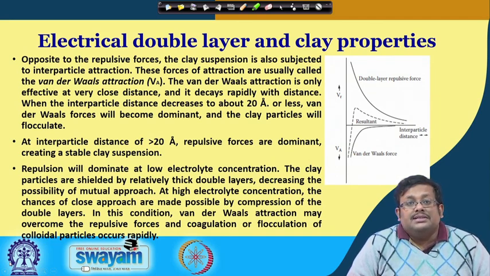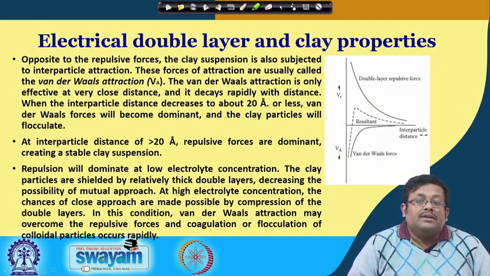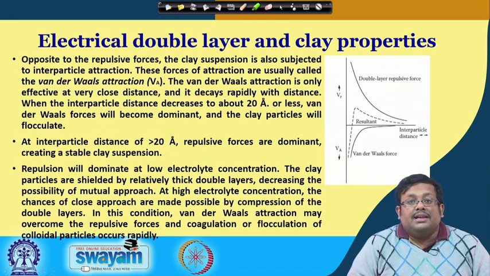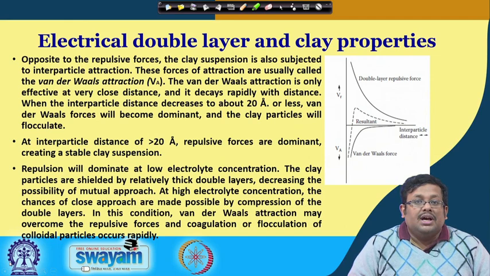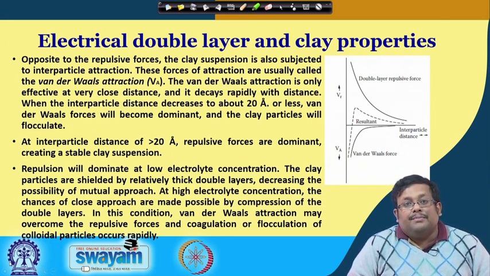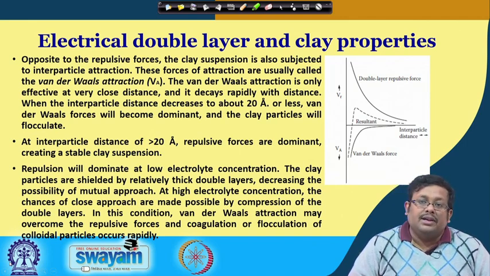The interparticle distance is very important. The repulsion will dominate at low electrolyte concentration, when the clay particles are shielded by relatively thick double layers, decreasing the possibility of mutual approach. Remember that at high electrolyte concentration, close approach is made possible by compression of the double layers, and in this condition van der Waals attraction may overcome the repulsive forces, and coagulation and flocculation of the clay particles occur rapidly.